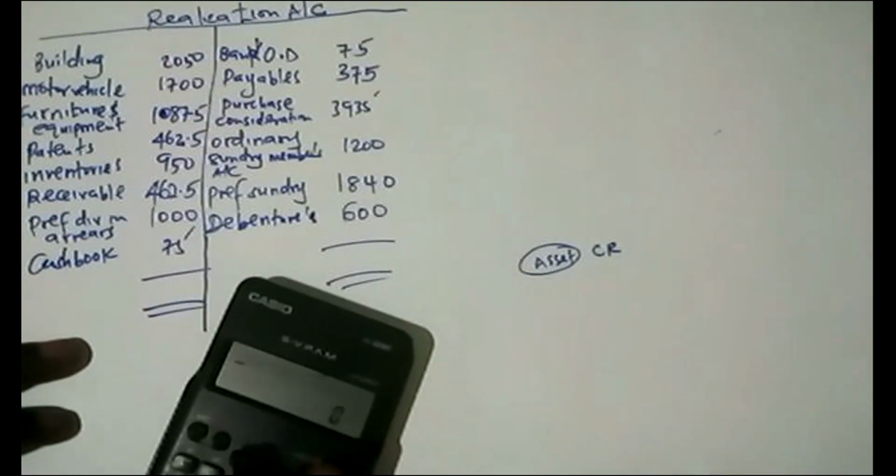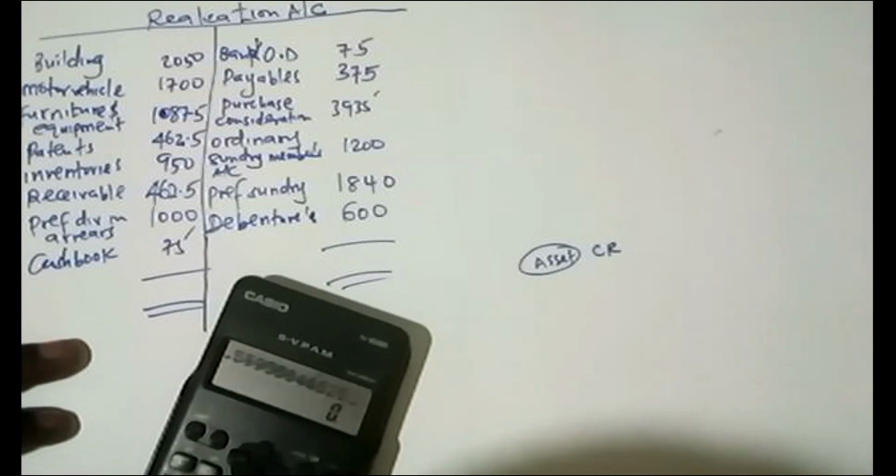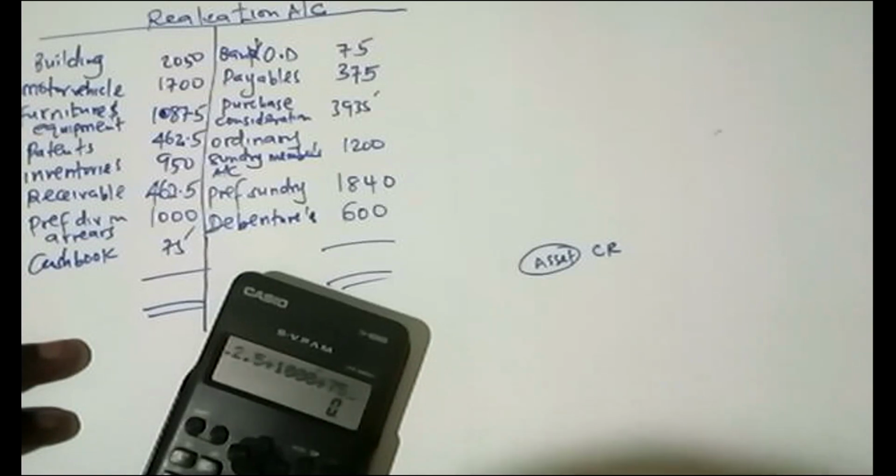So try balancing that. 2050 plus 1700 plus 1085.5 plus 462.5 plus 950 plus 462.5 plus 1000 plus 75.